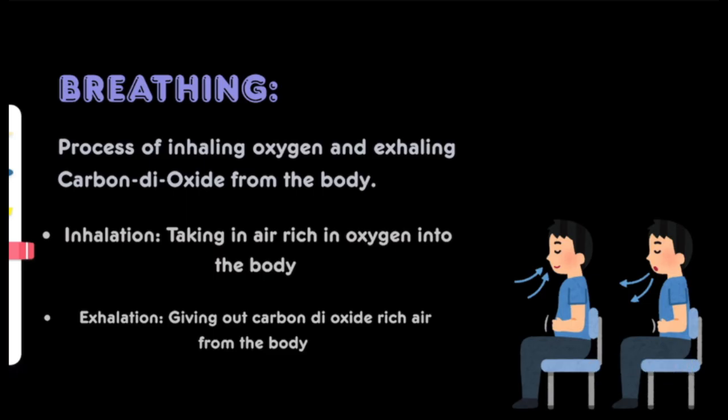But how does this oxygen enter our body to perform cellular respiration inside our cells? And here comes the word breathing. Okay, so breathing is a physical process.